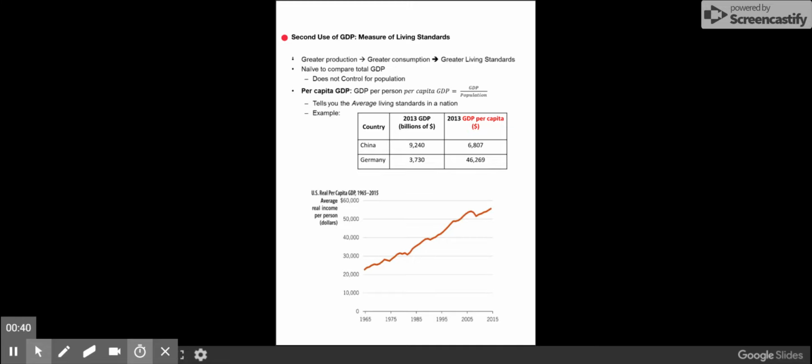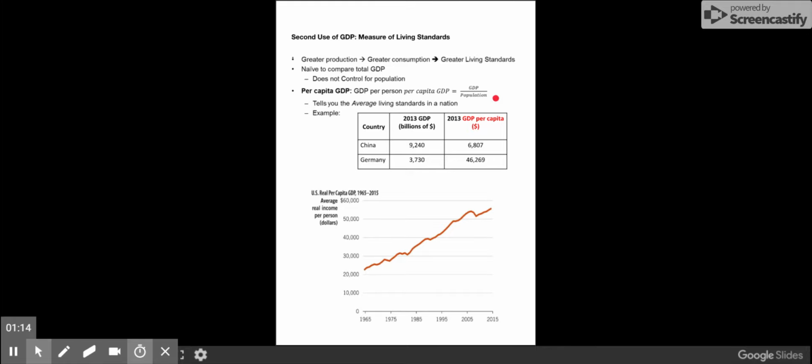Of course, there's a problem here. If we were to compare Switzerland to the United States, the United States just has greater GDP because it has a lot larger size in terms of population. So, just comparing the GDP of Switzerland to the GDP of the United States is a little naive. So, we need to control for population, and an important concept here is per capita GDP. Per capita GDP is GDP per person. And so the formula for per capita GDP is essentially GDP divided by the population of the country.